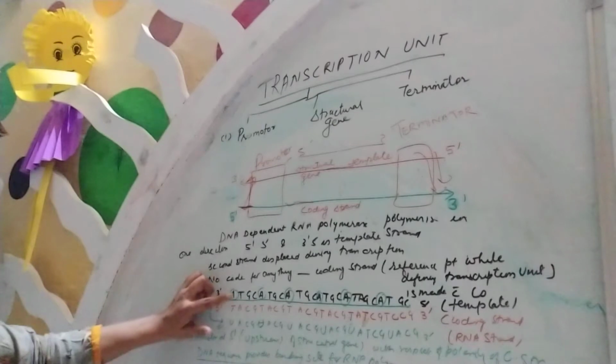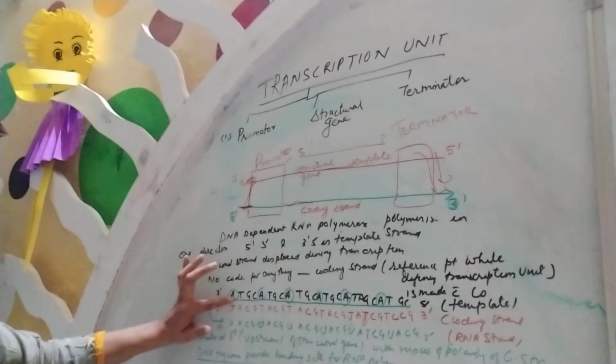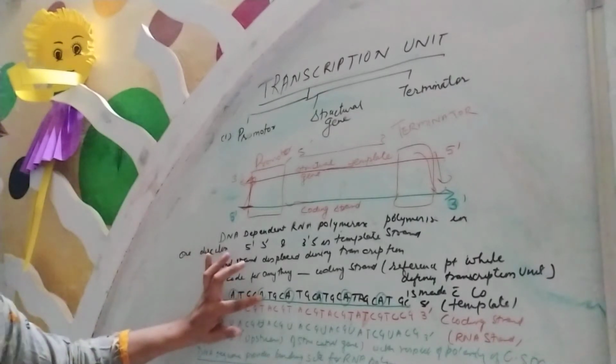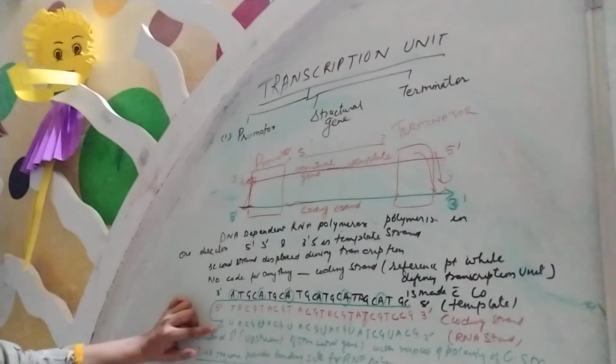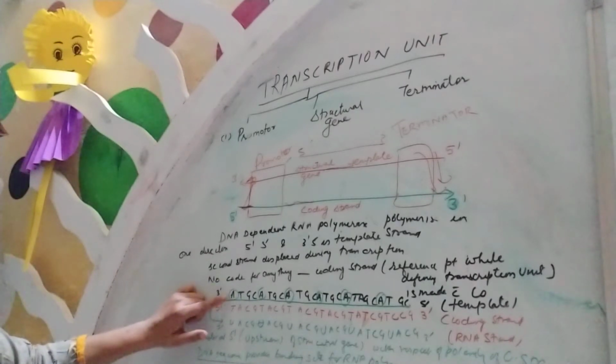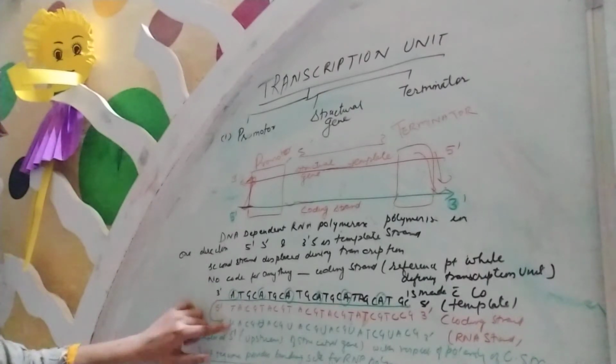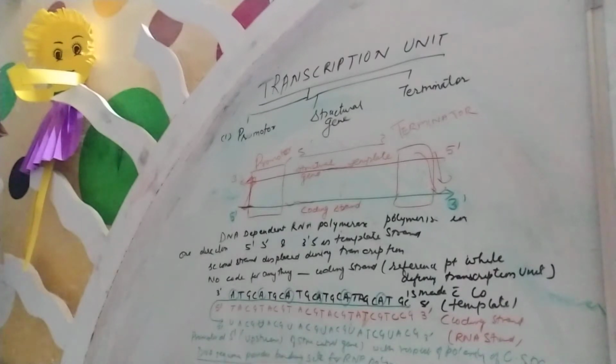So I have given that ATGC. I have circled the A. Where there is an A present in the template zone, when we are forming the messenger RNA, instead of A it forms a U. Okay, so that will be the sequence of RNA.